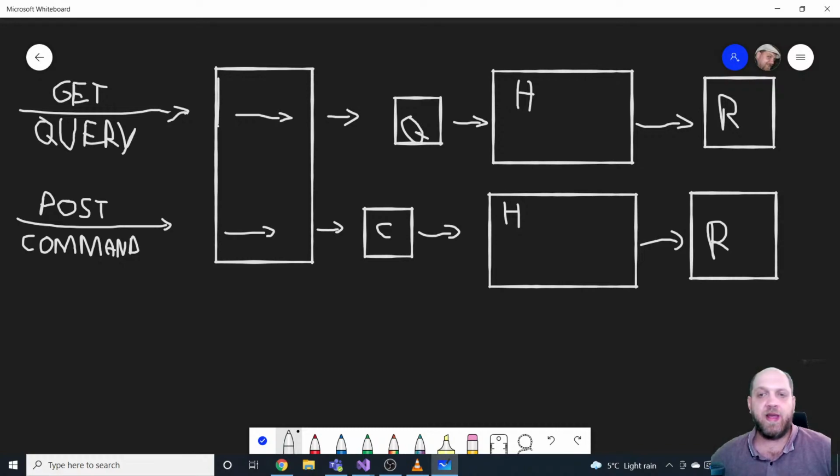For this, we will be using a library which is very nice, and I guess everybody's using it, which is the Mediator library. And that Mediator library implements the mediator pattern. But before we go to the mediator pattern, when it comes to CQRS, there is still one other thing that we would have to take into consideration.